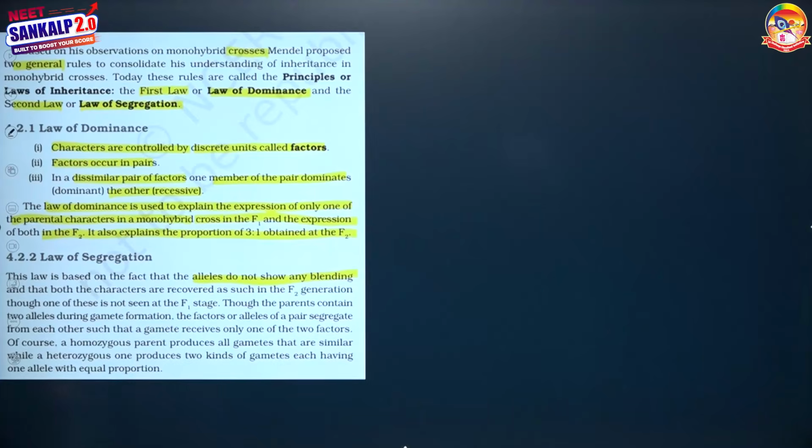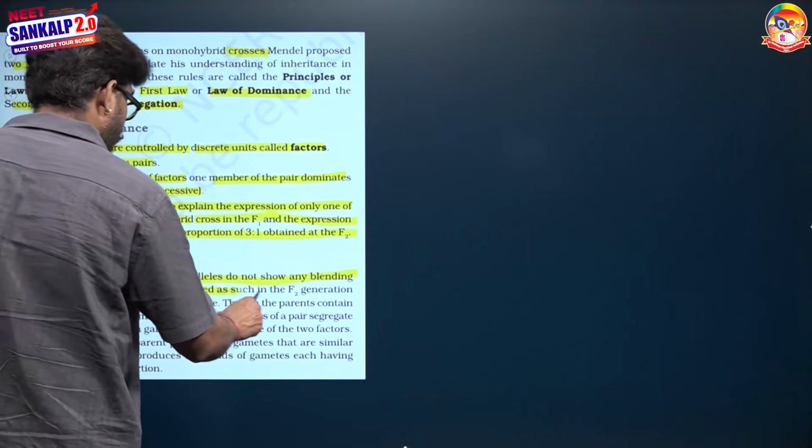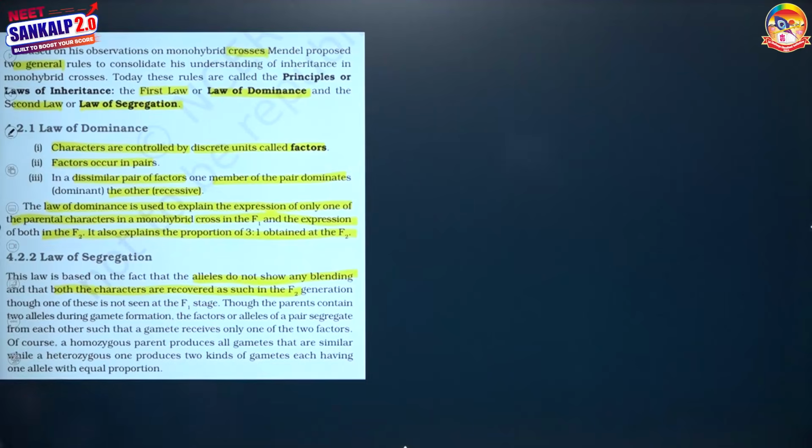It means both capital T and small t remain together, but they do not mix together, they do not blend together. Both of the characters are recovered as such into the F2 generation, which means they are not blending. Though one of these is not seen in the F1 generation, even after that they do not blend, and in the F2 generation both recover.